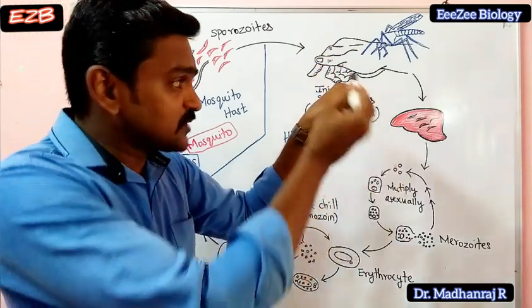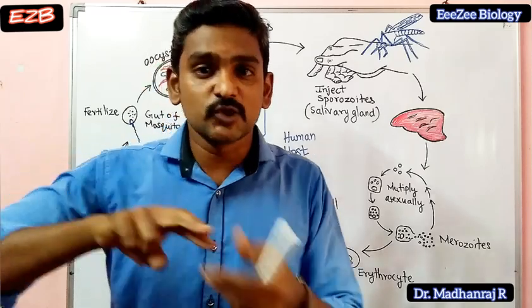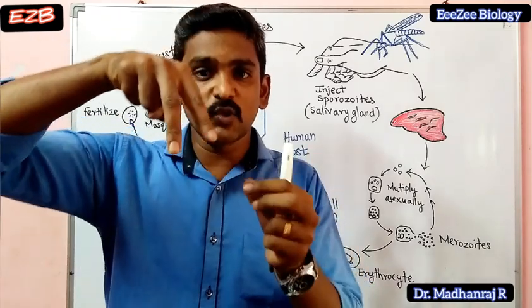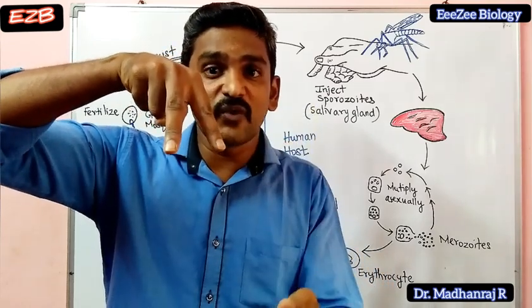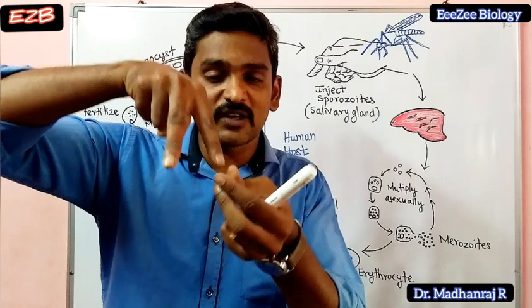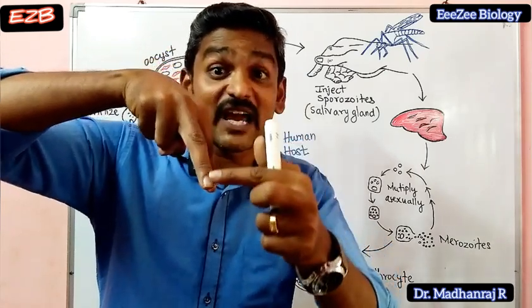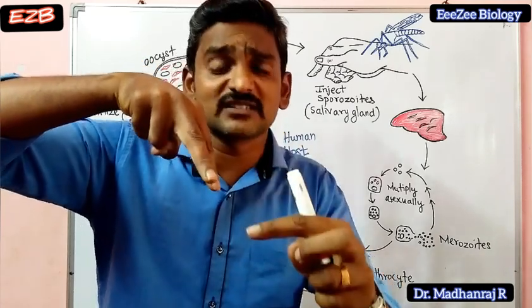When the mosquito comes and bites the human, usually the mosquitoes use the proboscis. A proboscis is a straw-like mouth part. They will use one straw for sucking the blood, and for injecting the saliva they will use another. Why does it need to inject the saliva?